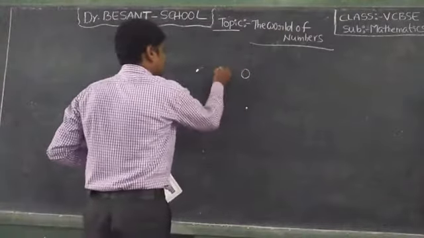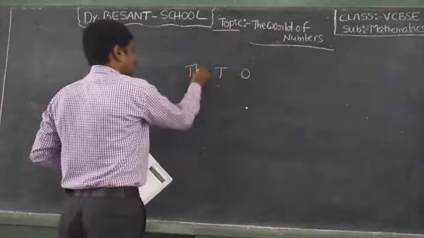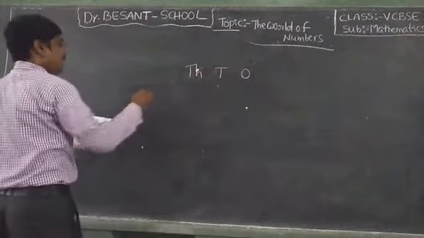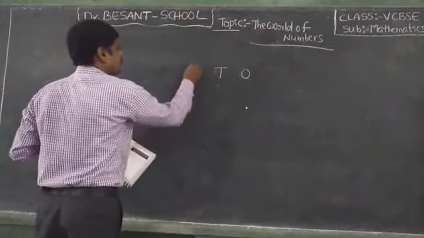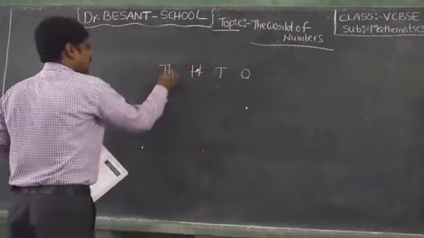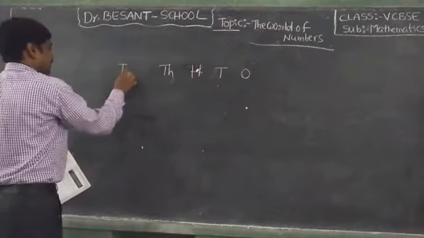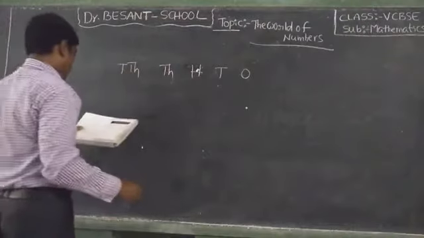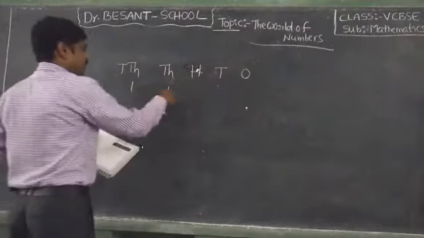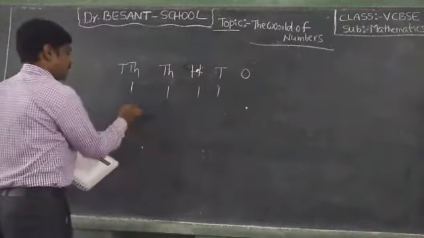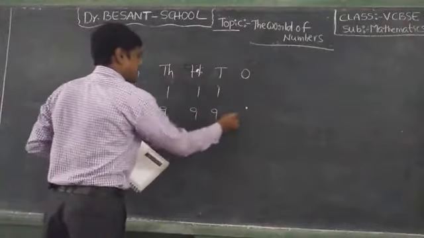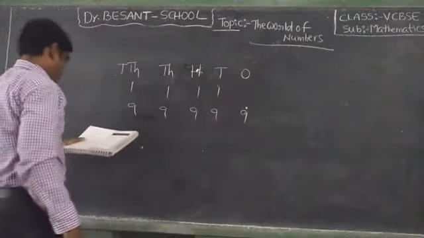Ones, tens, hundreds, thousands, 10,000. Okay, 99999.